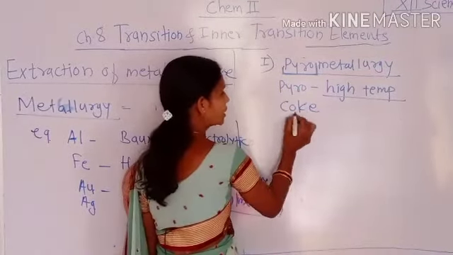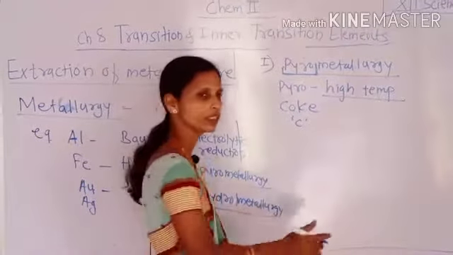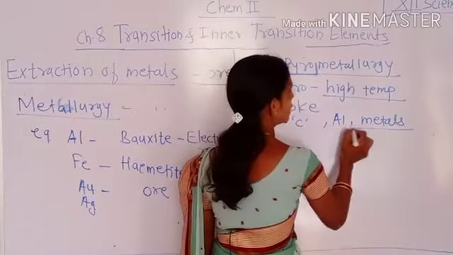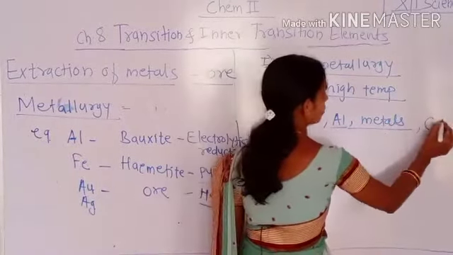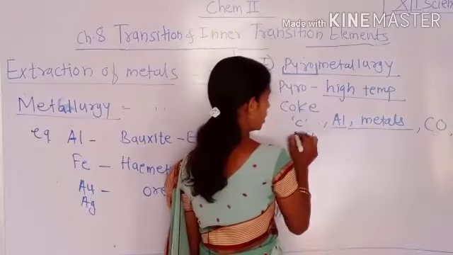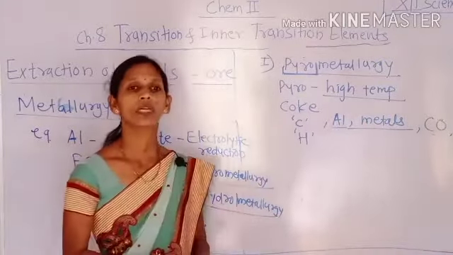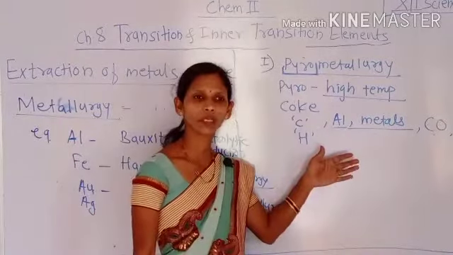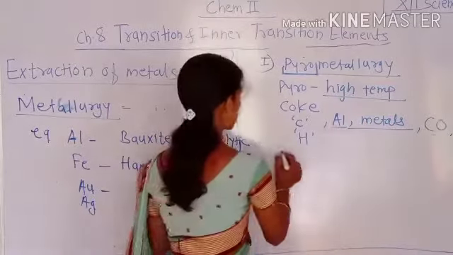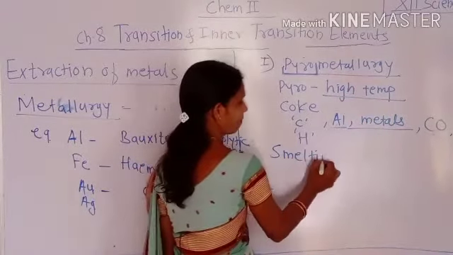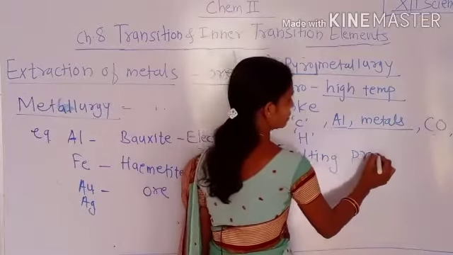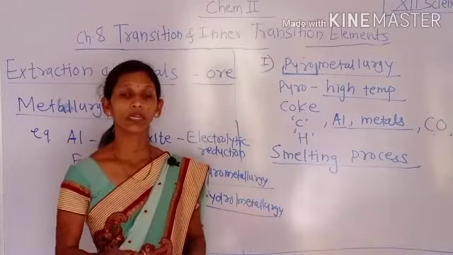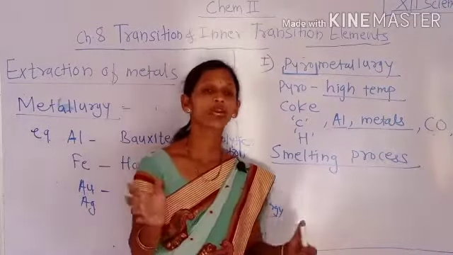The carbon which is present in the coke is used as a good reducing agent, or aluminium or a few metals are used as a reducing agent, or carbon monoxide, hydrogen are the reducing agents used in the pyrometallurgy process. And in this pyrometallurgy process, a smelting process takes place, in which high temperature is maintained in a specific type of furnace.